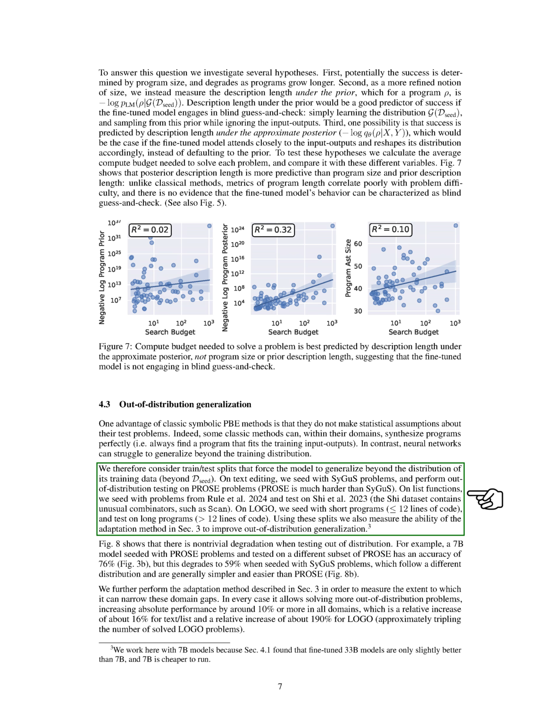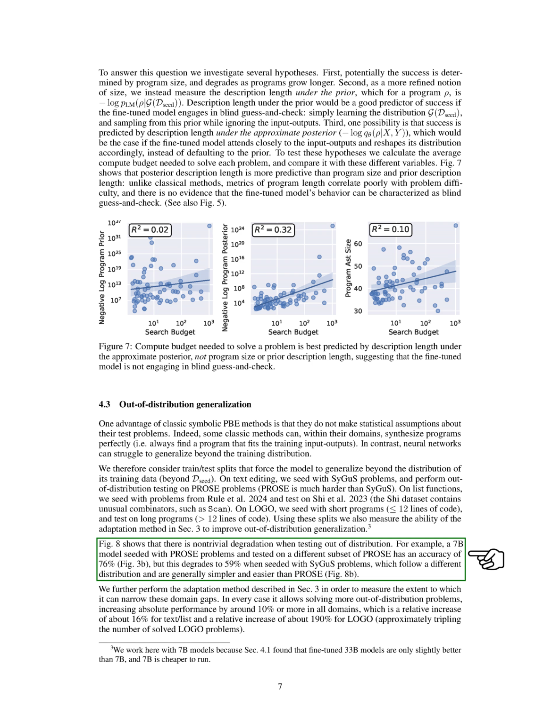By using these splits, we evaluate the adaptation method's effectiveness in improving out-of-distribution generalization. Our findings show that there is a noticeable drop in performance when testing out of distribution. For instance, a model seeded with prose problems and tested on a different subset of prose achieves 76% accuracy, but this drops to 59% when seeded with psi-gus problems, which are simpler.